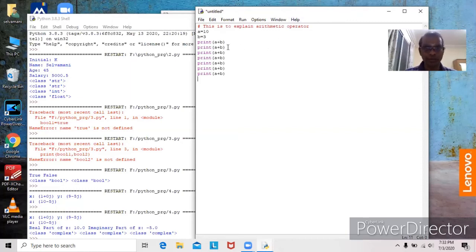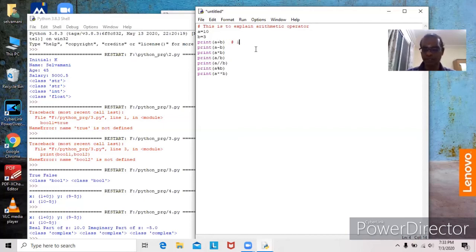Here we change it to minus, star stands for multiplication, slash for division. Double slash will be integer division. Percent will be modulus, that is remainder. This is for double star. Double star stands for exponential.